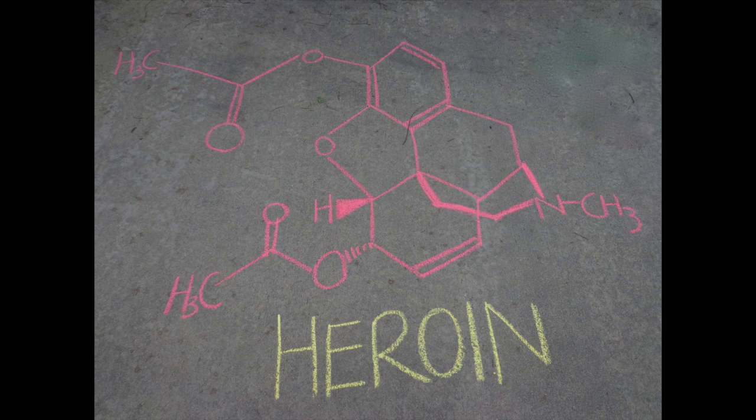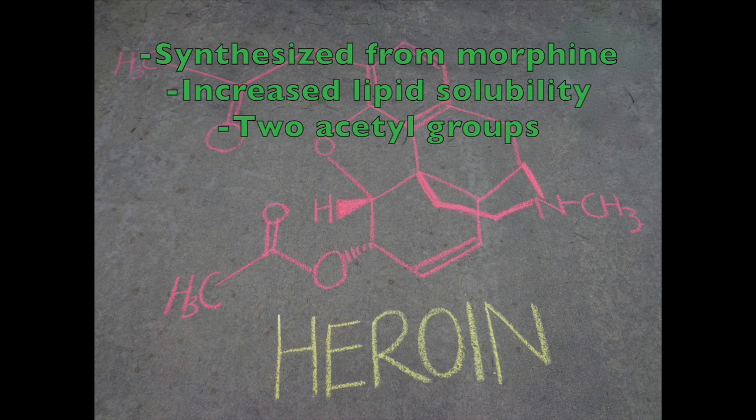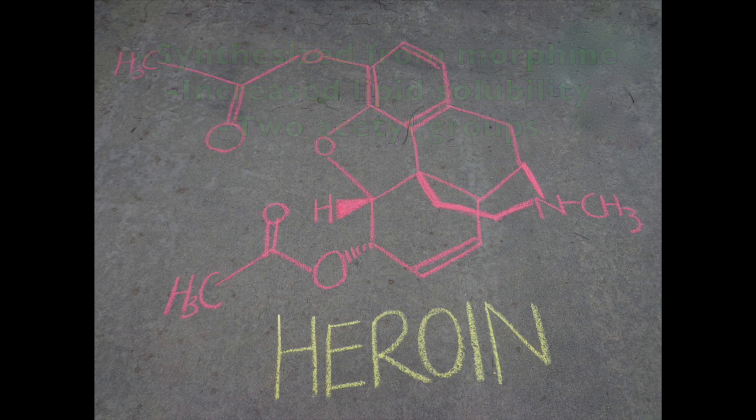Heroin is known to induce sedation and cause pain relief. Heroin is medically prescribed in the United Kingdom, Switzerland, the Netherlands, Denmark, and Germany. However, in the United States, it is often abused as a recreational drug. It is synthesized from morphine, which is an endogenous opioid. Heroin is an ester molecule consisting of two acetyl groups added to morphine. It has a high lipid solubility, allowing it to cross the blood-brain barrier faster.